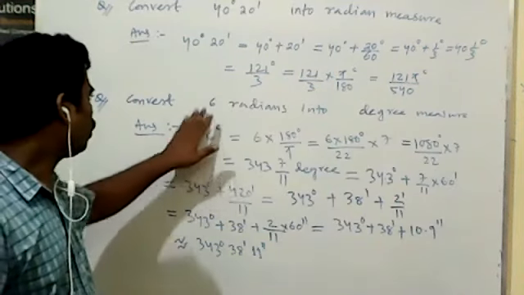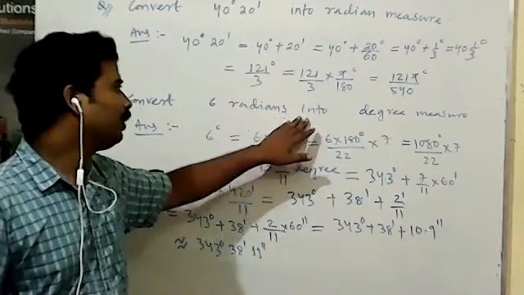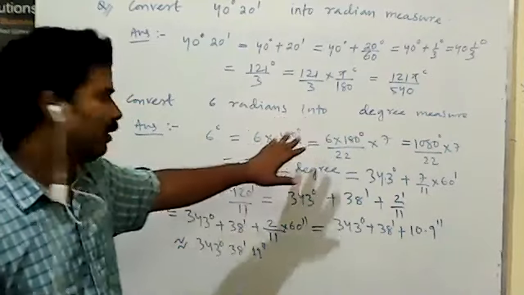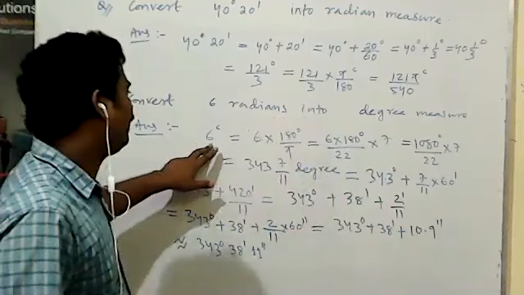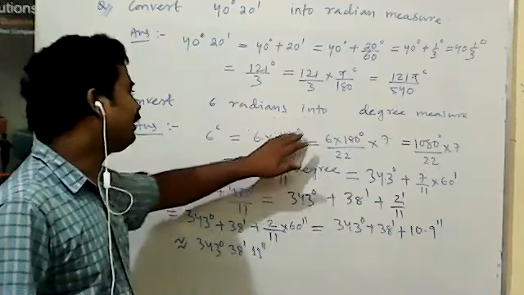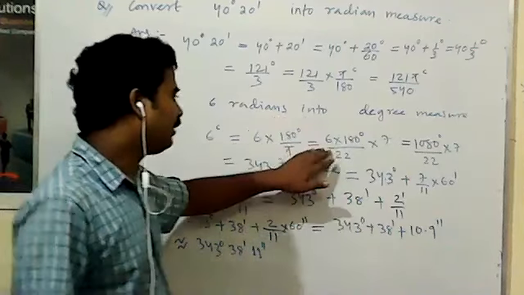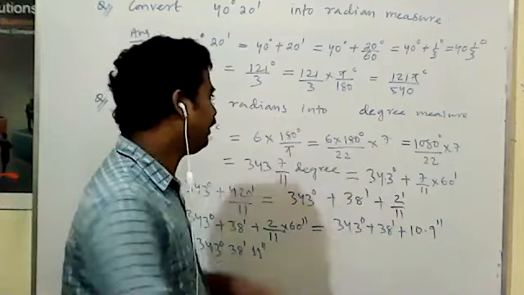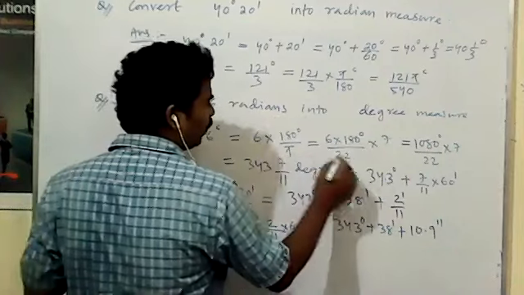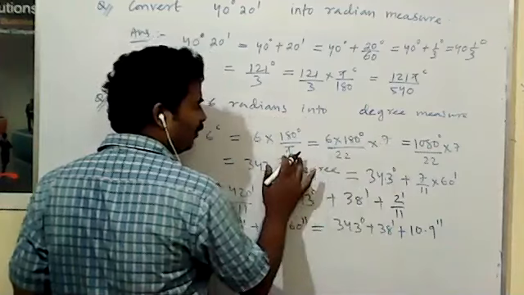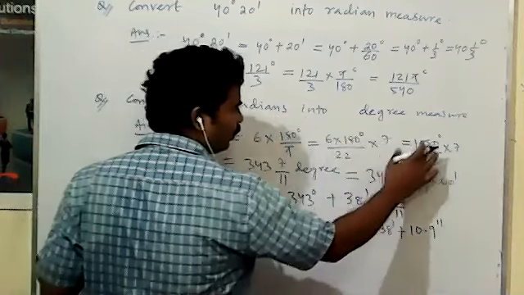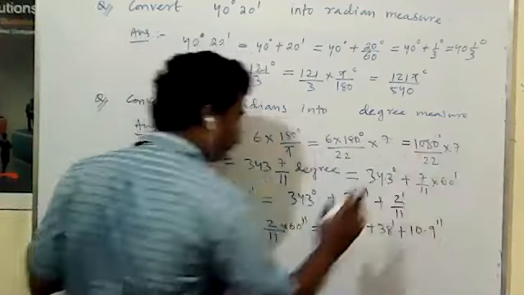Similarly, other conversion, radian. Here, convert 6 radians into degree measures. 6 radian is equal to 6 into 180 degree by pi. That is equal to 6 into 180 degree by 22 by 7, means pi value is 22 by 7. Means 1080 degree into 7 by 22.